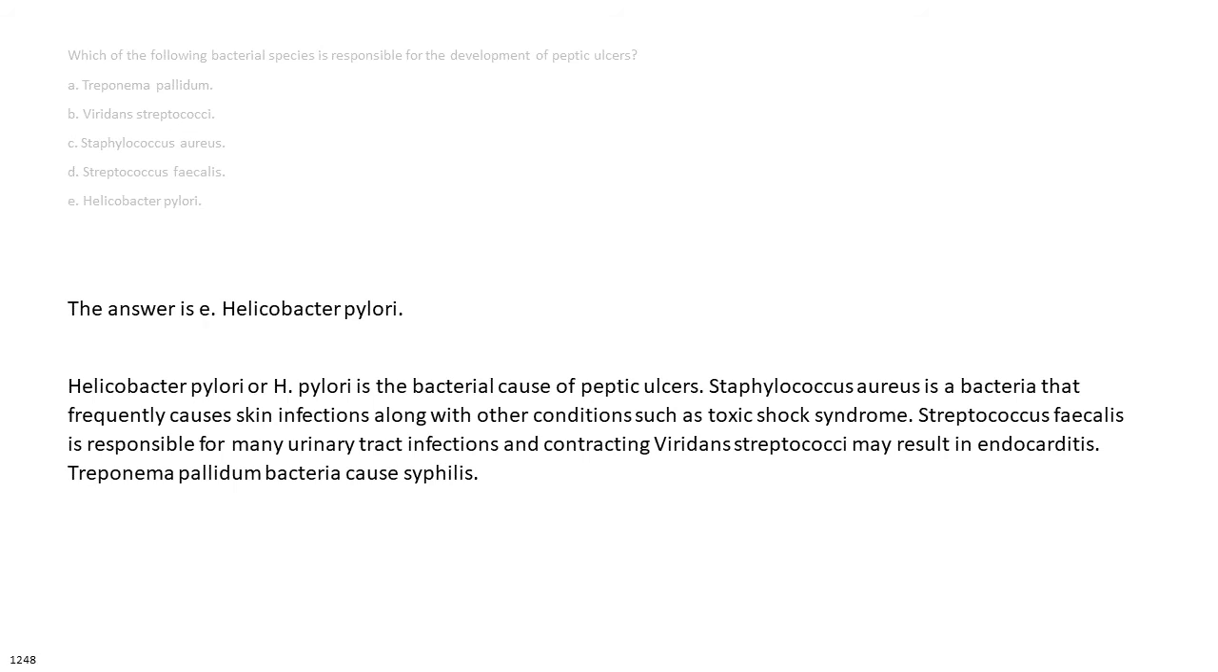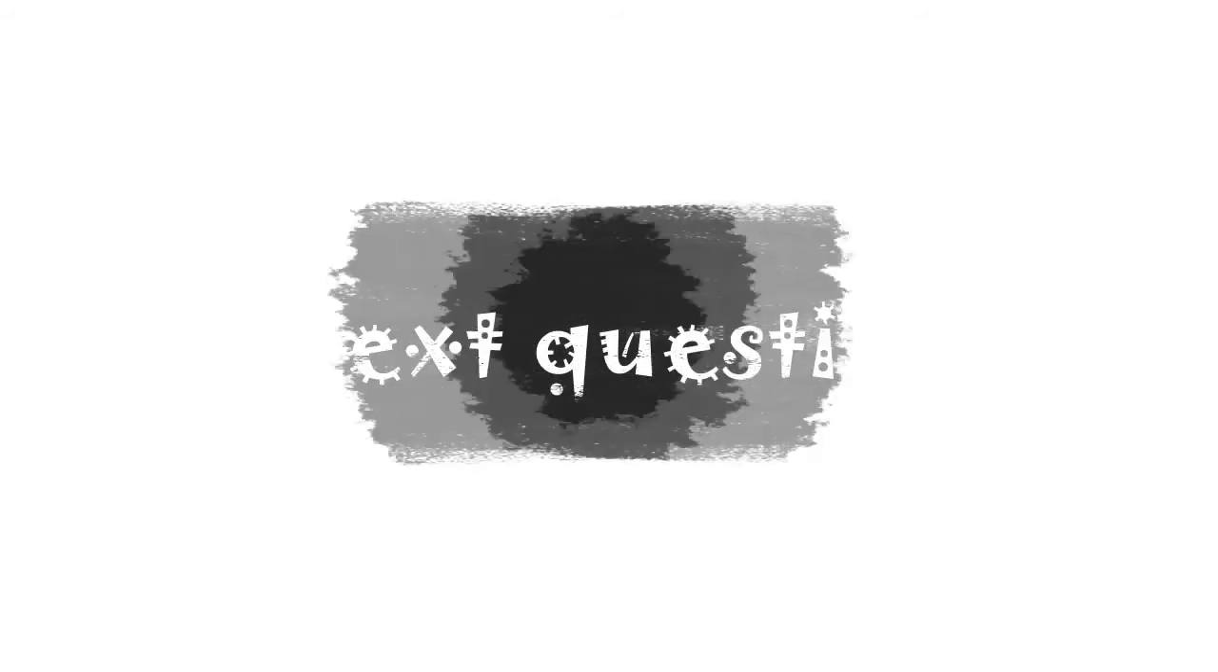Streptococcus faecalis is responsible for many urinary tract infections, and contracting viridans streptococci may result in endocarditis. Treponema pallidum bacteria cause syphilis.